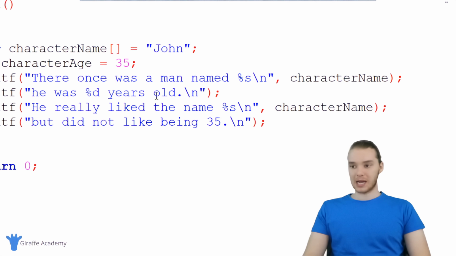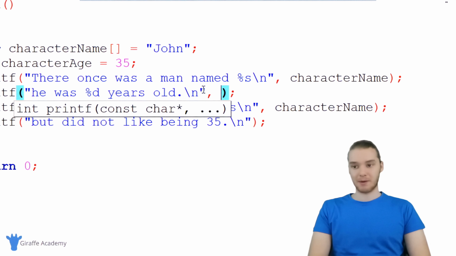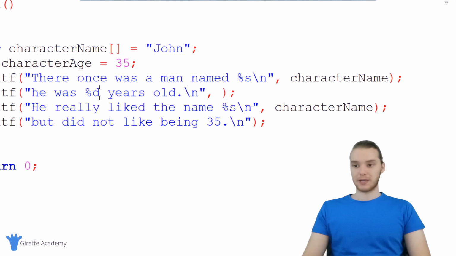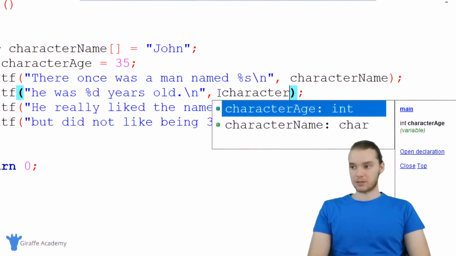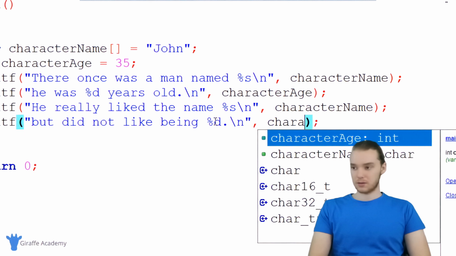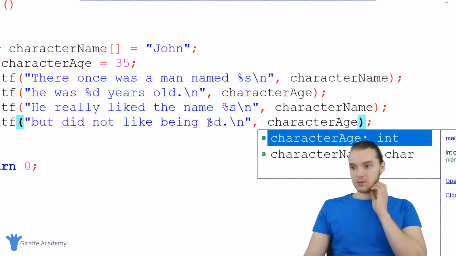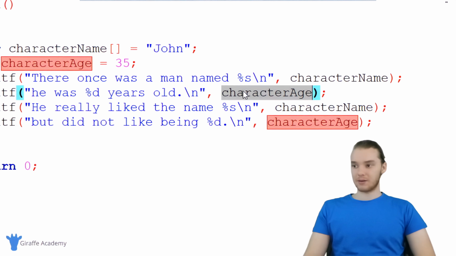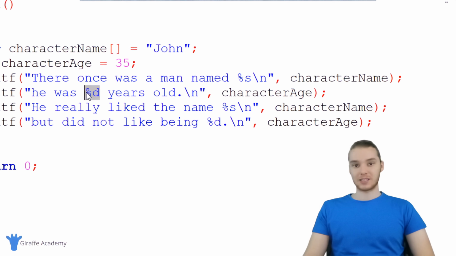So I'm saying he was %d years old, and over here I'm going to make a comma, and I'm just going to type out the name of the variable that I want to be placed inside of here. So it's going to be character age, and we're going to do this one more time down here. I'm going to type %d and character age. So essentially what I'm doing is I'm printing out the value that's inside of character age where I specify this placeholder.